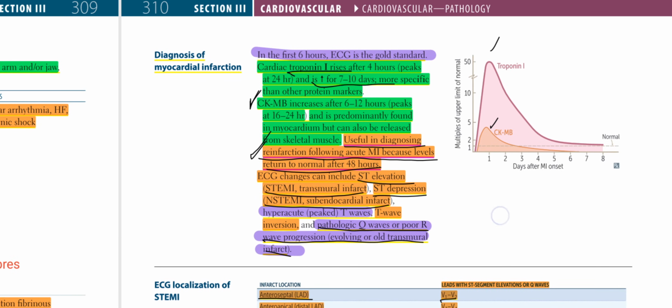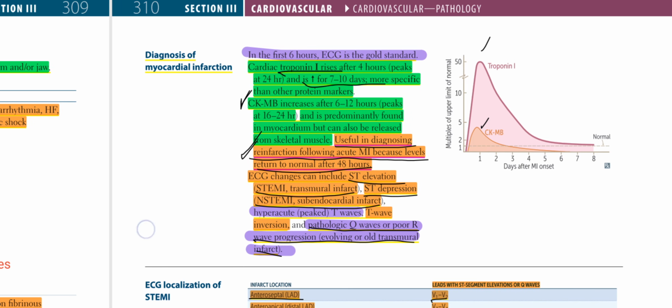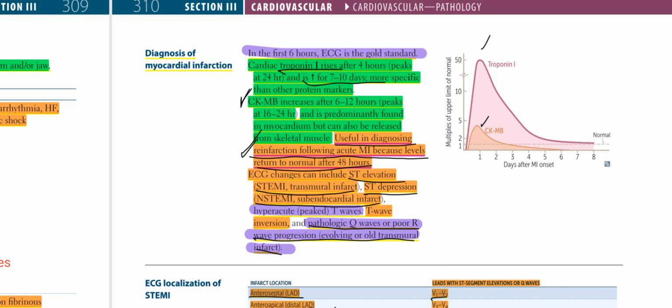Diagnosis of myocardial infarction. In the first 6 hours, ECG is the gold standard. Cardiac troponin I rises after 4 hours, peaks at 24 hours, and is increased for 7 to 10 days. It is more specific than other protein markers.